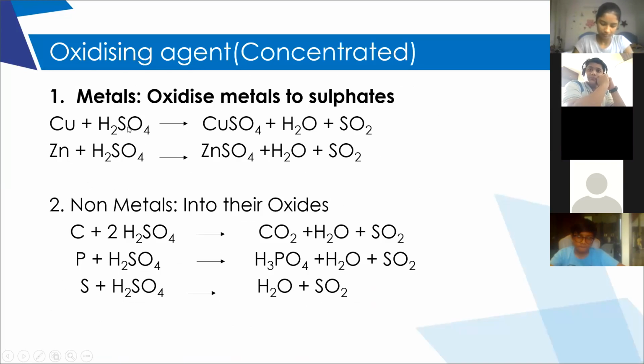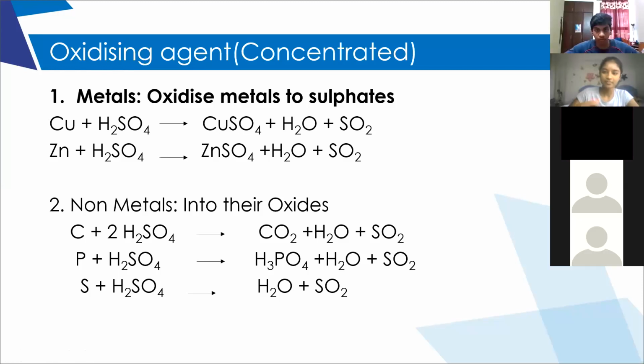The identification of sulfuric acid can be done by the liberation of sulfur dioxide gas. For example, if we take copper, what is the color of copper? Reddish brown. Copper sulfate is blue. Copper is reddish brown in color.